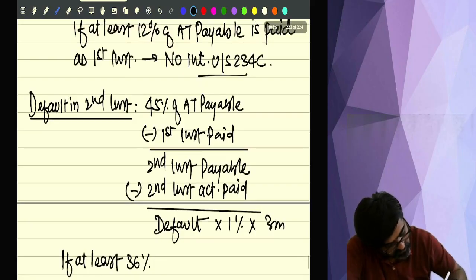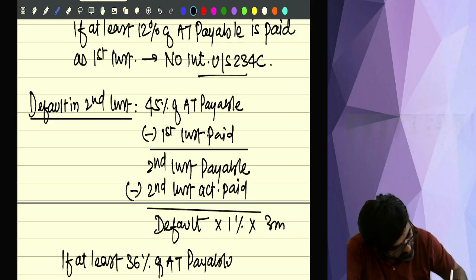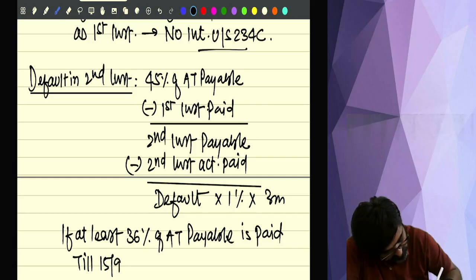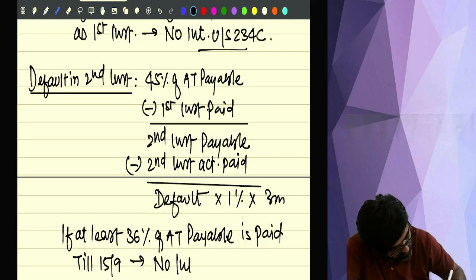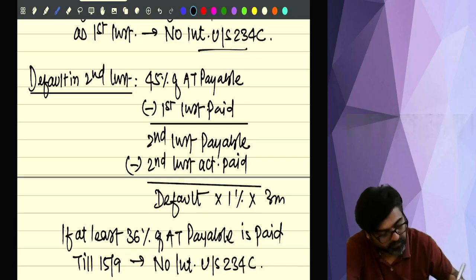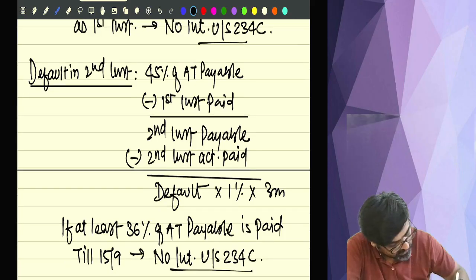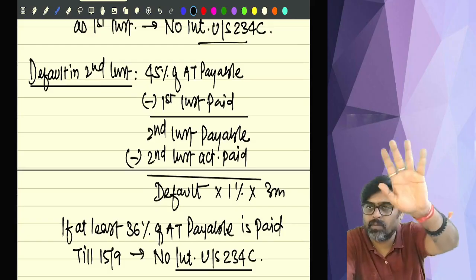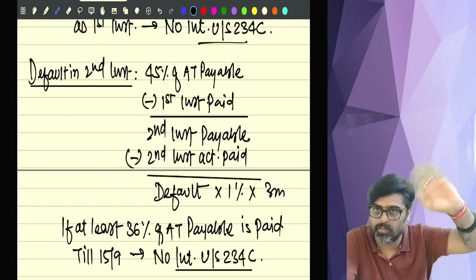But wait. If at least 36% of the advance tax payable is actually paid till 15 September, then also there is no interest under section 234C. So again you are given immunity. See, 45% you are not paying, no problem.